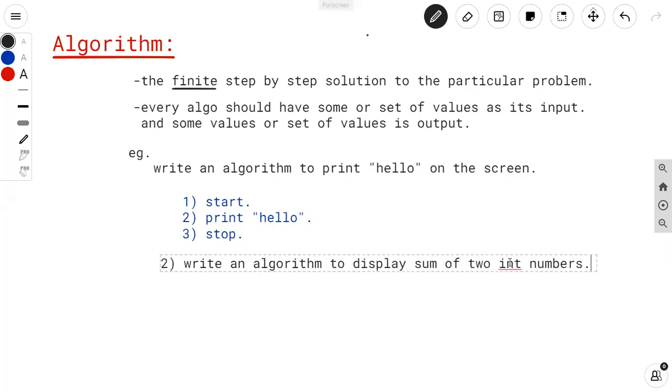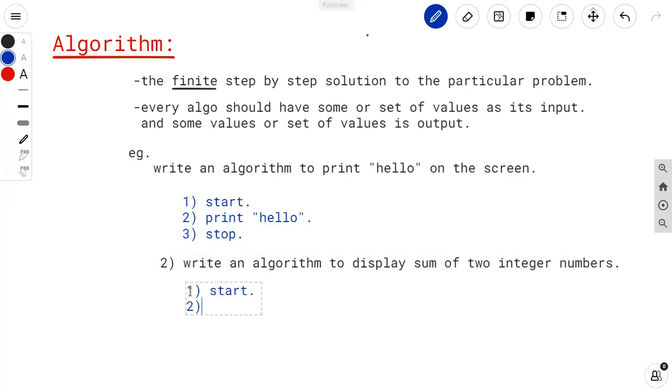Suppose I want to print the sum of two integer numbers on the screen. Then what do we have to do? First of all, my first step should be start. Here I'm going to start to write an algorithm.